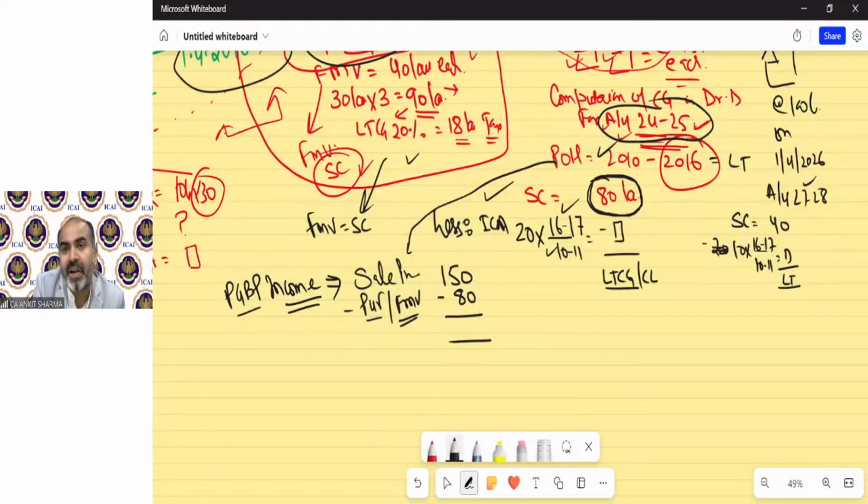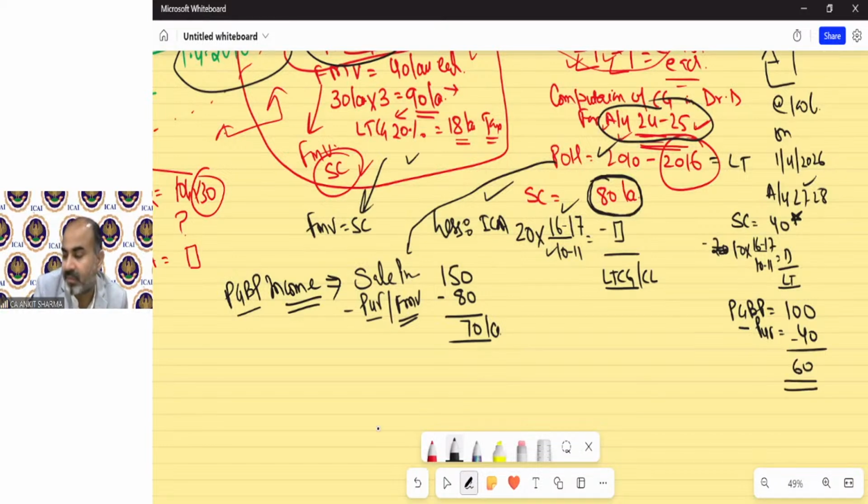So for assessment year 24-25, the PGBP income will be 70. And for this year, the PGBP income will be, 100 lakh was the sale consideration. Whatever will be your sale consideration for capital gain will become the purchase price for the purpose of PGBP. That will be 60 lakh PGBP in this year.